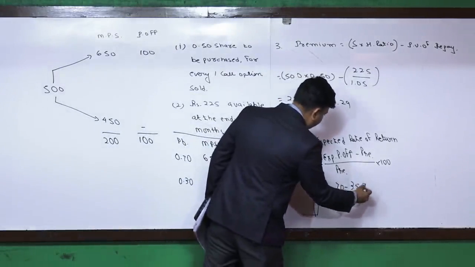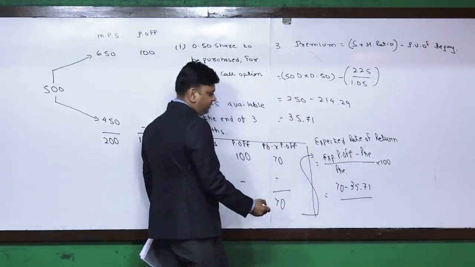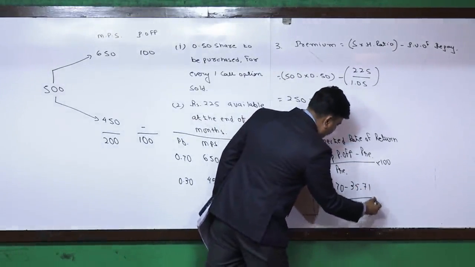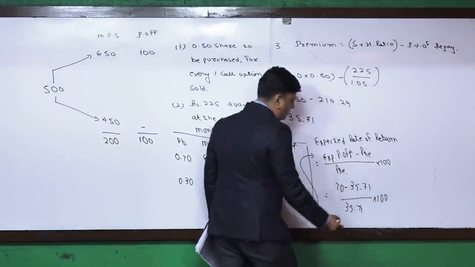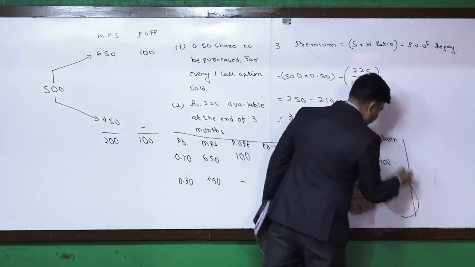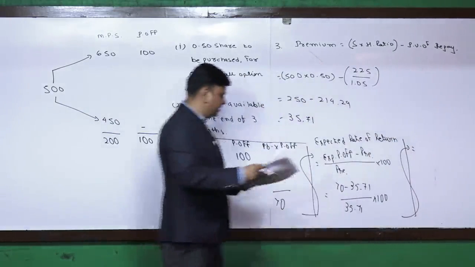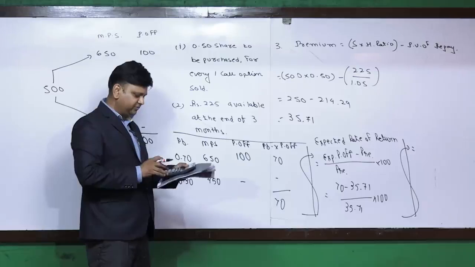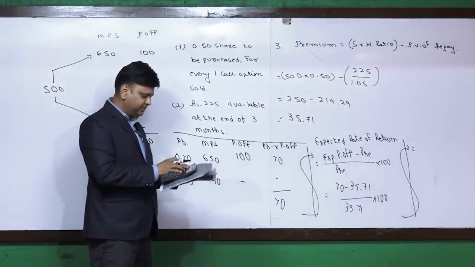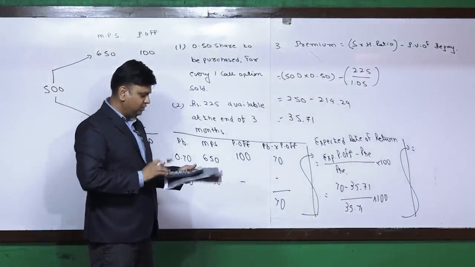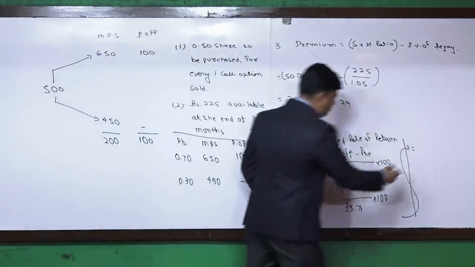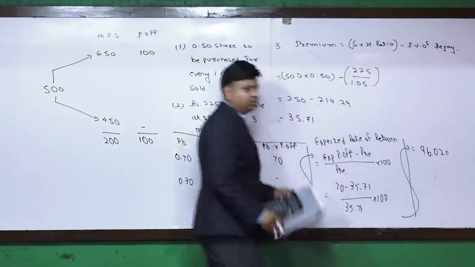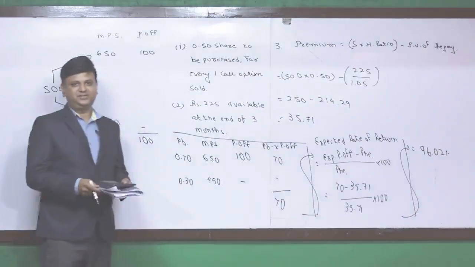आपने प्रीमियम कितना पे किया था 35.71. So the difference of both of them is what you have been able to earn on an investment of 35.71. So the return that you will be able to get is 70 minus 35.71 divided by 35.71 into 100. It comes to 96.02%. So this is the return that you will be able to get.